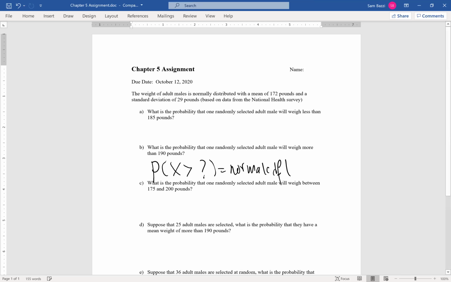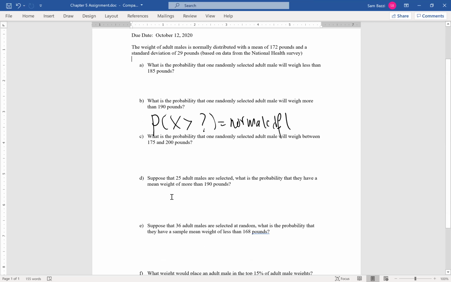For part C, what's the probability that one randomly selected adult male will weigh between 175 and 200? This is your lower bound, guys. And this is your upper bound. And you answer it.